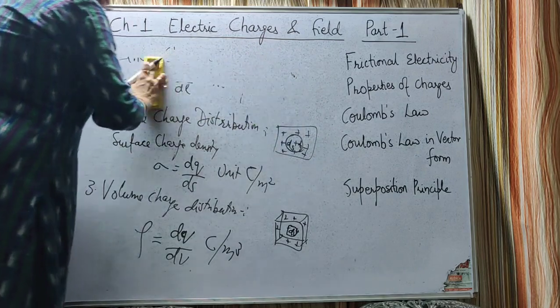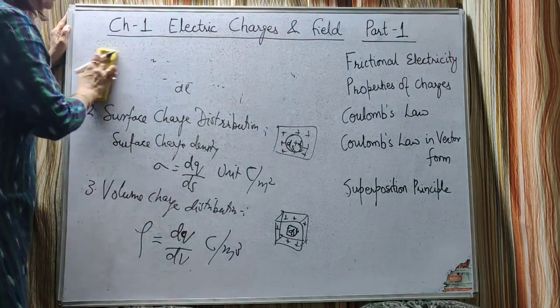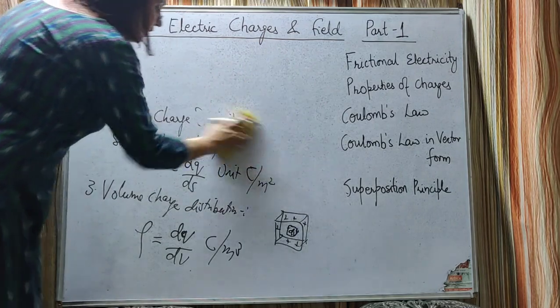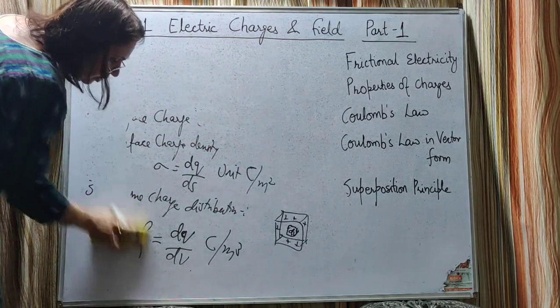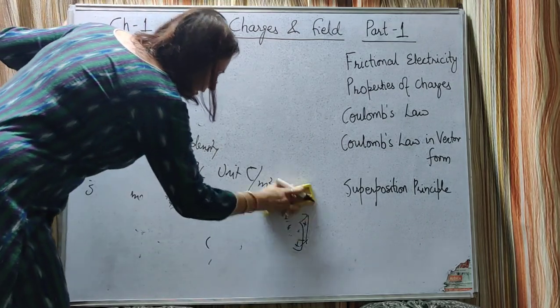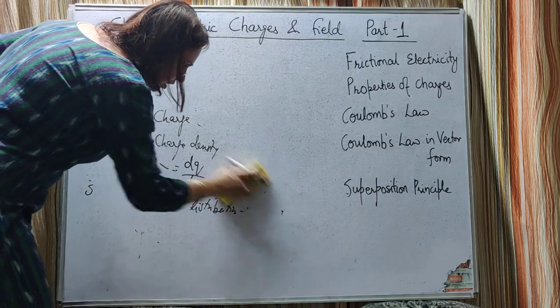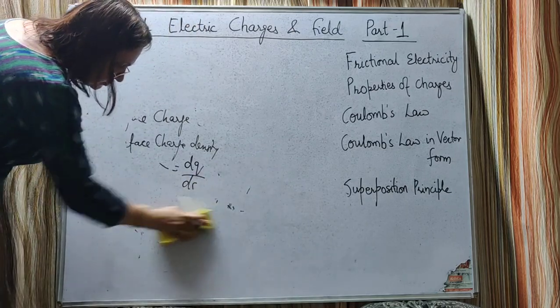Let's discuss one question which had come in 2011 for 2 marks. It was asked to plot a graph between f and 1 by r square. How will be the graph between f and r square?